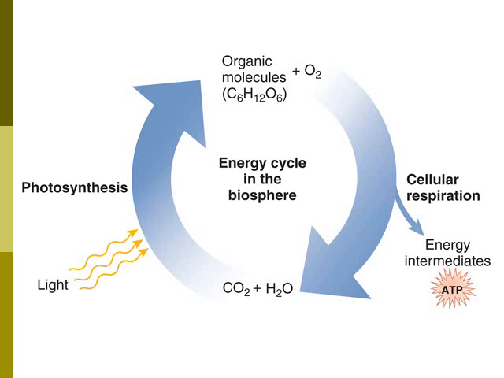And the neat thing is, this carbon dioxide and water, these two molecules, that's what we need in order to do our photosynthesis. So at the bottom, we take our carbon dioxide and our water. We add in energy from sunlight. It goes through photosynthesis, and then out of that we end up creating our glucose, our organic molecule, and we also have oxygen that's being released as a waste product. So you can see that these two metabolic pathways, cellular respiration and photosynthesis, they really power all living things in the biosphere and on Earth.